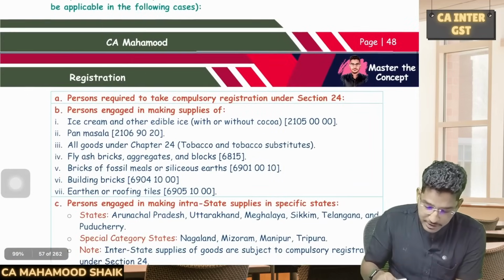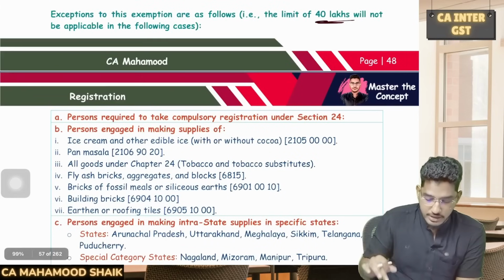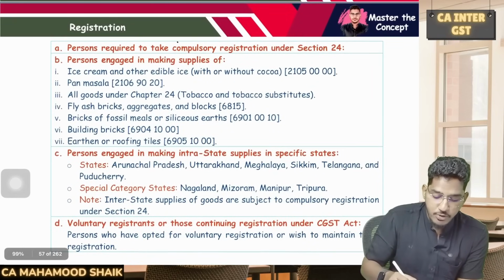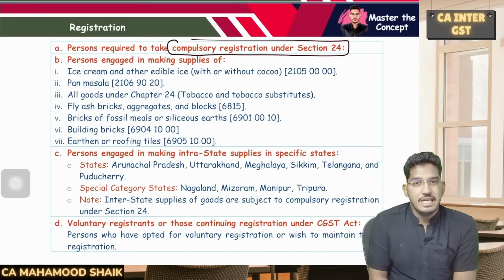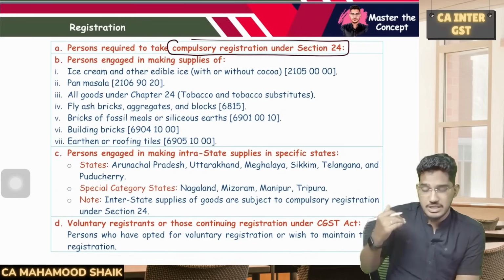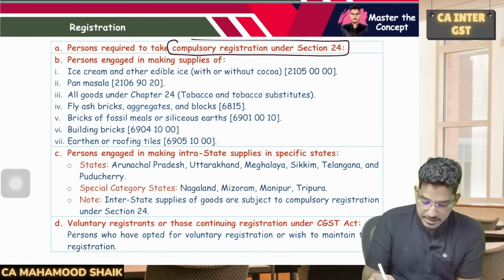That enhanced limit of 40 lakh rupees will not become applicable, even though you are exclusively engaged in the supply of the goods, if you are a person who is required to take compulsory registration. If you are a person who is mandatorily required to take registration under section number 24, then these limits and all will not become applicable. You have to get yourself compulsorily registered.